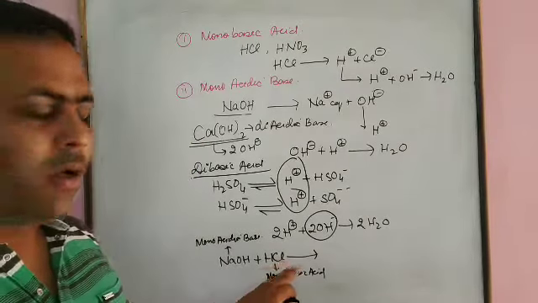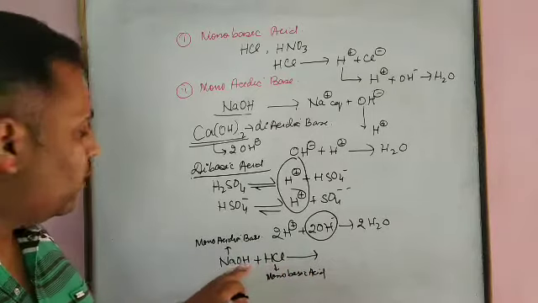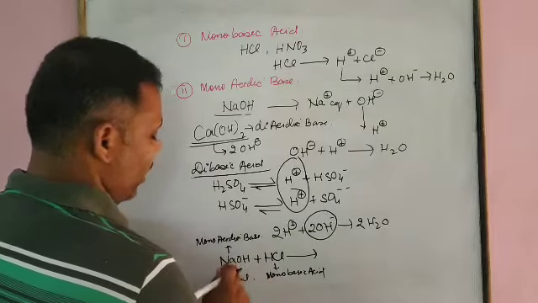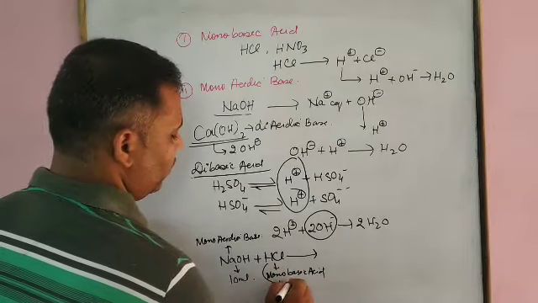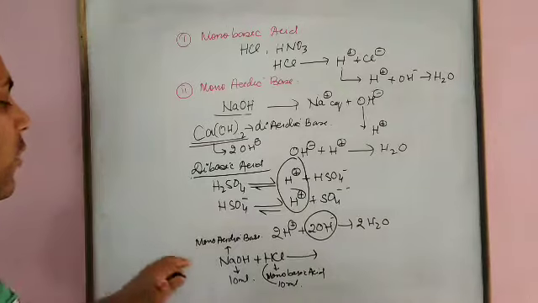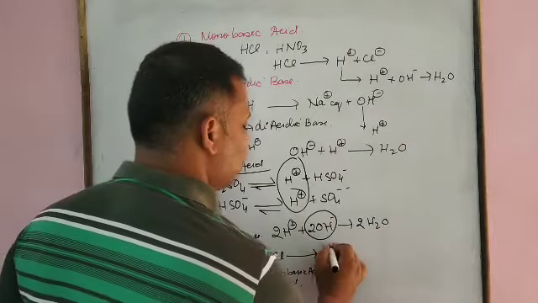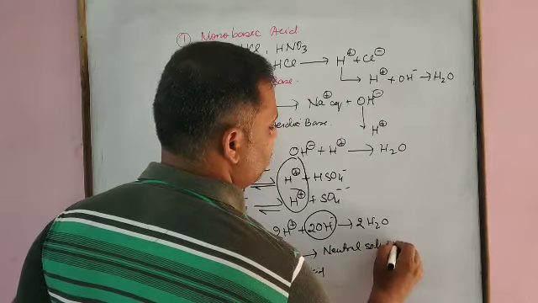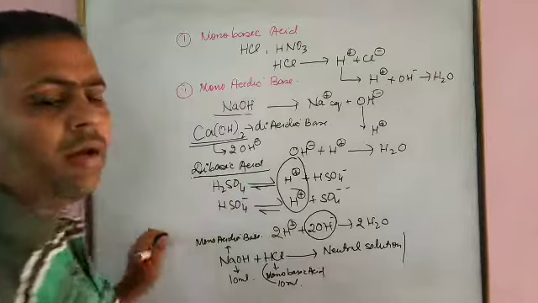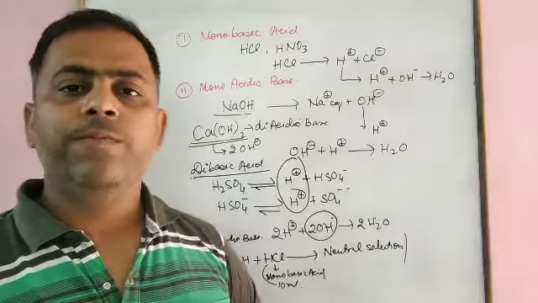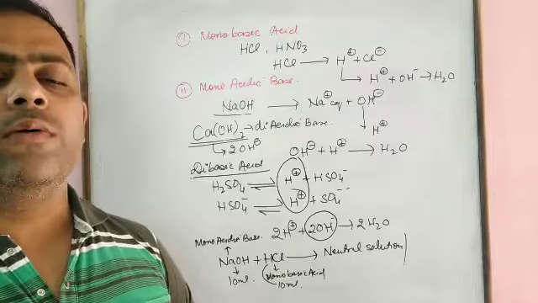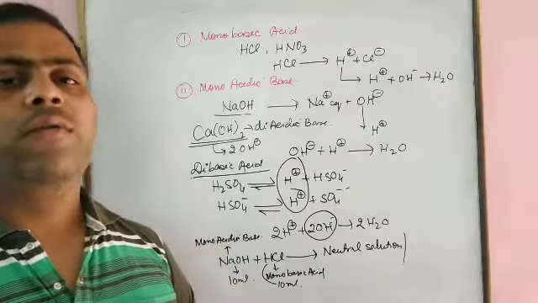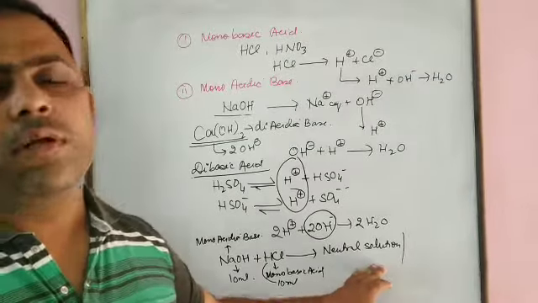When they react in equal volumes, suppose we have taken 10 ml of NaOH and 10 ml of HCl, then what do they form? They form neutral solution. Clear? What we know? We know when equal volumes of monoacidic base and monobasic acid react, then they form neutral solution.